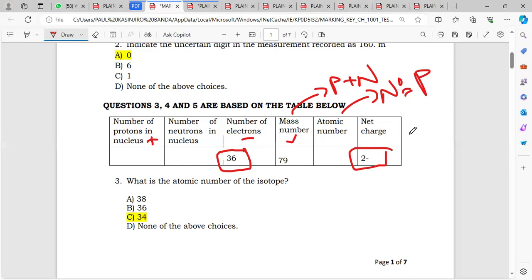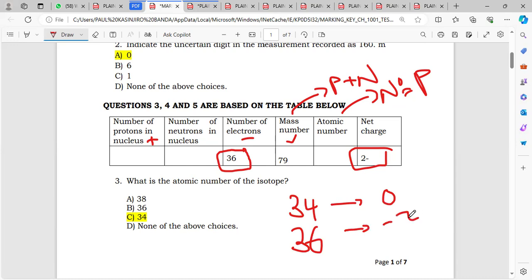So if it's negative, then it means that there are an extra 2 electrons that have been added to this atom, or to this isotope. So if I have 36 electrons and my charge is negative, what does it mean? It means that this isotope originally had 34 electrons, and when it had 34 electrons, the charge was 0. And then it gained an extra 2 electrons, and that's how the charge has become -2.